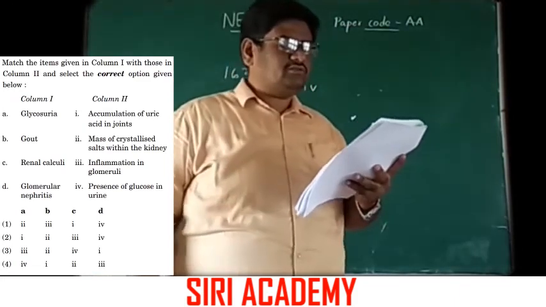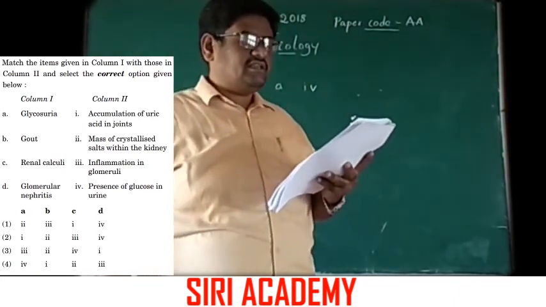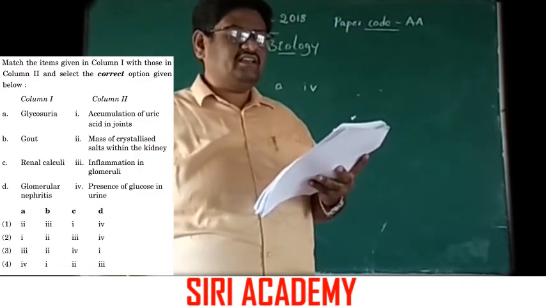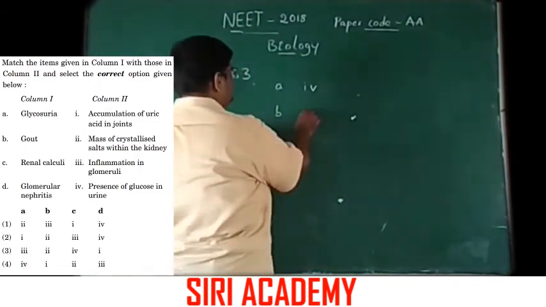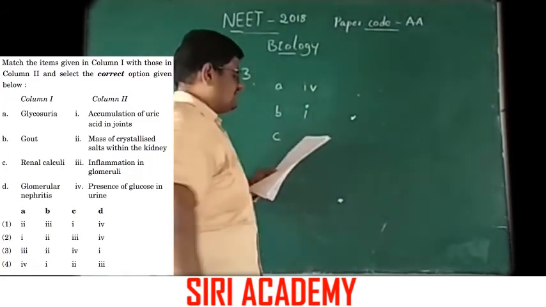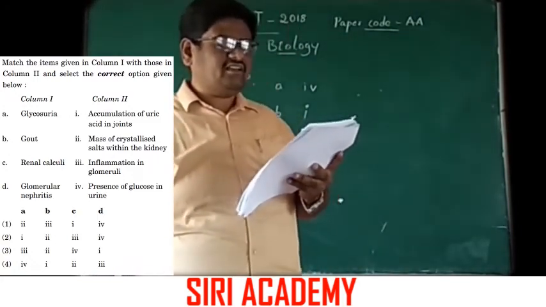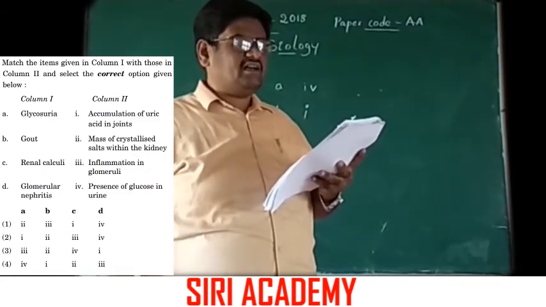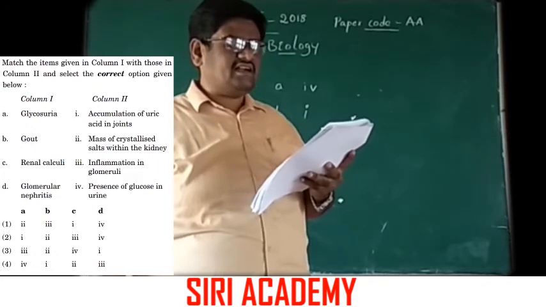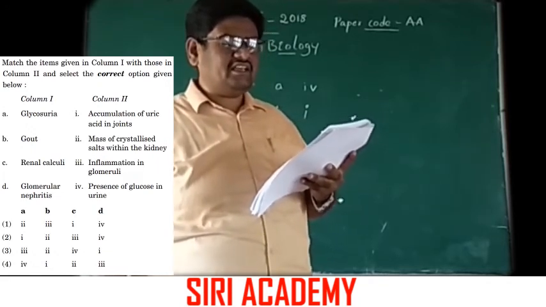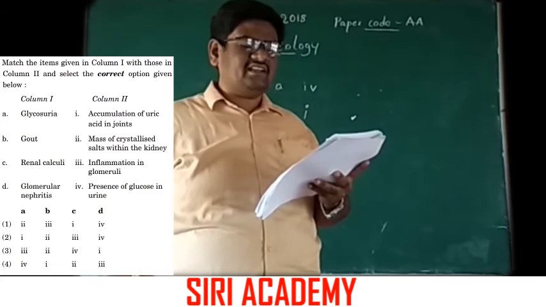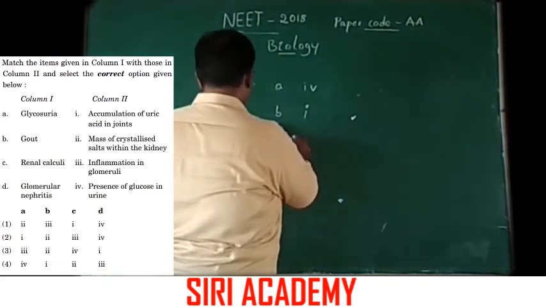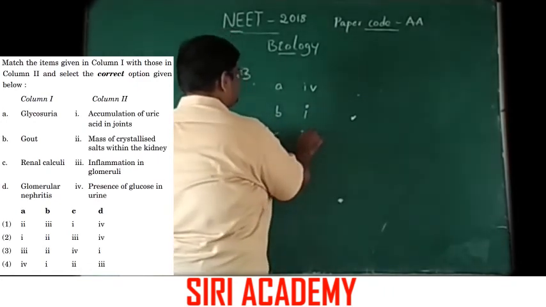Gout means accumulation of uric acid in joints, so gout option 1 is the correct one. Next, renal calculi means mass of crystallized salts within the kidney, here mass of calcium oxalate crystallized salts. That is option C is 2.